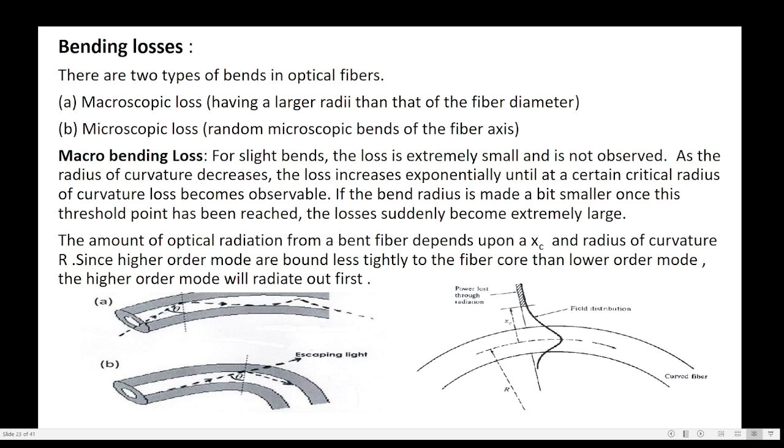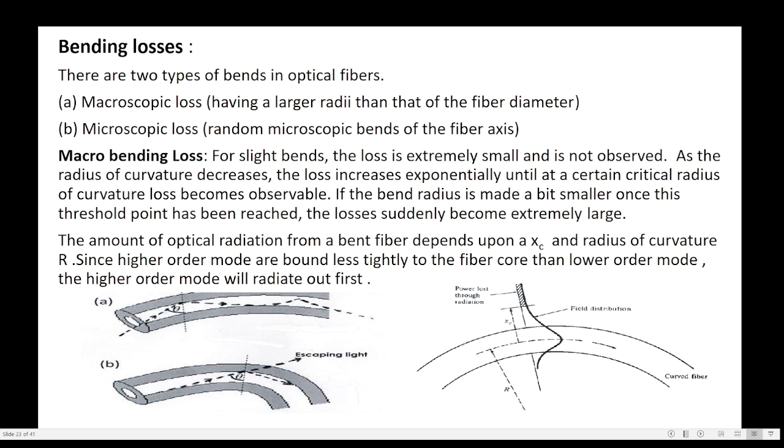become extremely large. In this figure, in figure A, an optical fiber is slightly bent. In figure B, the optical fiber is bent more in comparison to the first figure. The amount of optical radiation from the bent fiber depends upon a critical distance xc and radius of curvature r.